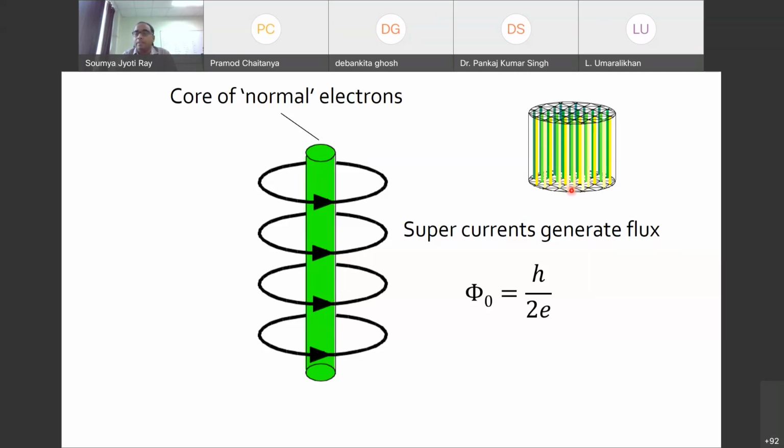So that's why you can imagine that when I said the field is quite small, that means only a few of these lines are present. So if I think of the total volume, the number of lines will be quite small. But if I increase the field, then the number of these lines will be much larger. So the total volume of the superconductor will be mostly occupied by these normal cores. That is why the superconductivity becomes weaker and weaker. This kind of mixed phase is called a superconducting vortex phase.